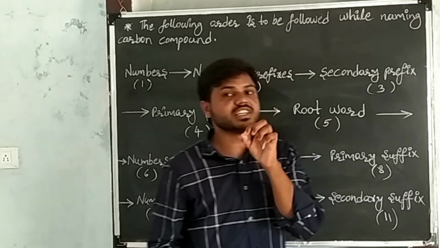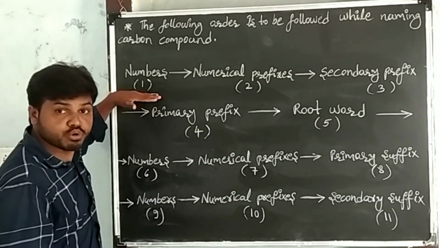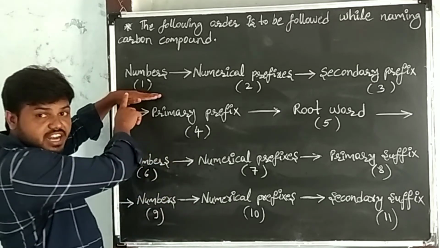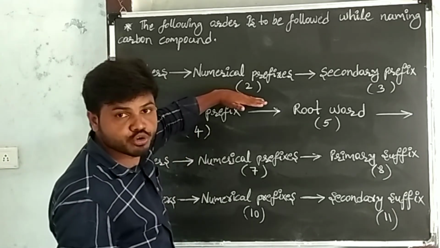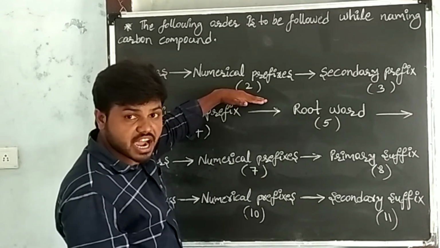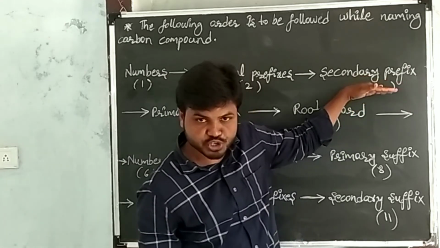First, check whether the substituent is present or not. If the substituent is present, write the position of the substituent. After writing position, if the same substituent is repeated, write the numerical prefix of the substituent. After writing numerical prefix, write the secondary prefix of the substituent.